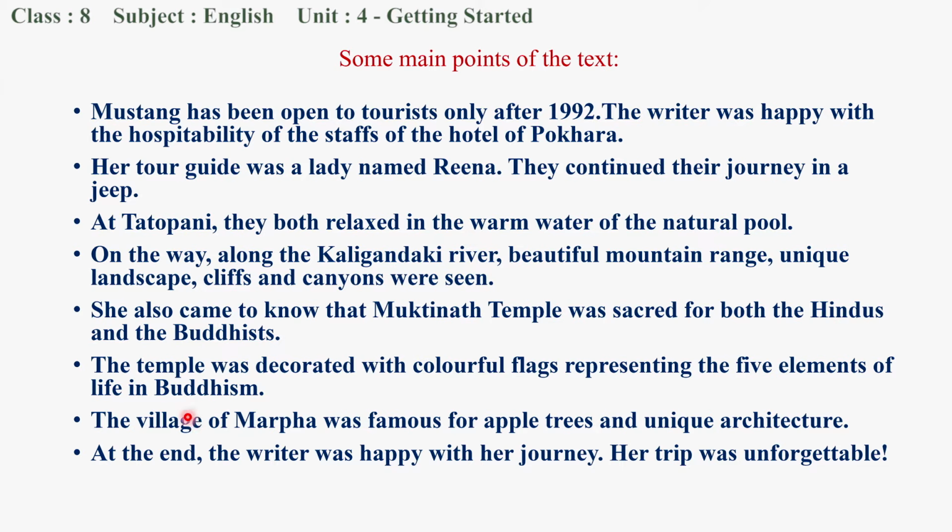So from this lesson we also come to know that the flags of Buddhists, the different color flags, had different meanings. Actually, we may not have noticed until now what the meaning of red, yellow, green or white is. But the text gives us a clear example and explanation of the meaning of those colors. And the village of Marfa has also been described. Marfa is very popular for apple trees and its unique architecture. And finally, the writer says that she was very happy with her journey and keeps in mind that the trip was really worth visiting. It was unforgettable, right?